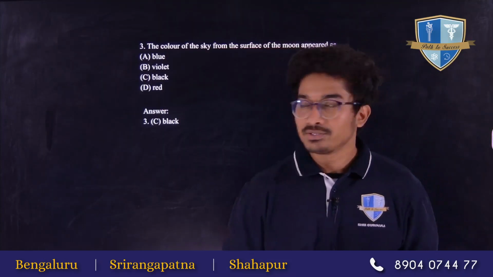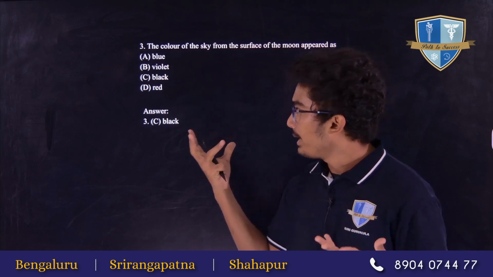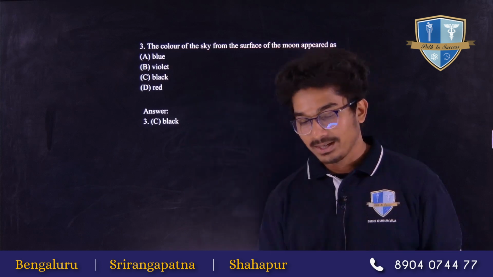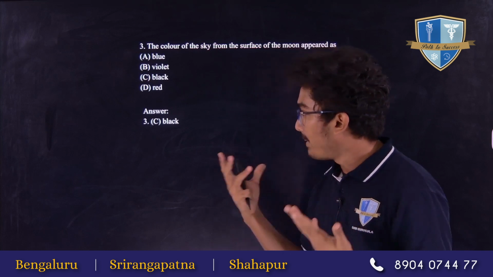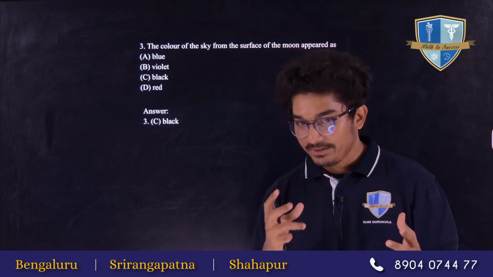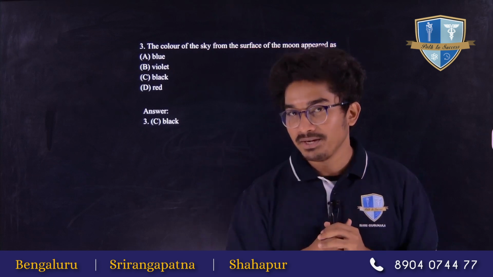The correct option for this question is option C, which is black. Why not blue, red or violet? See, from the earth we are seeing the sky as blue at daytime. Then why is it black on the moon? So the major difference between earth and moon is that earth has an atmosphere and moon doesn't have any atmosphere.